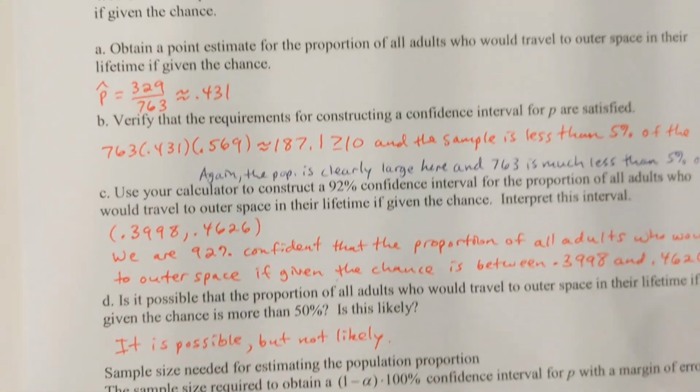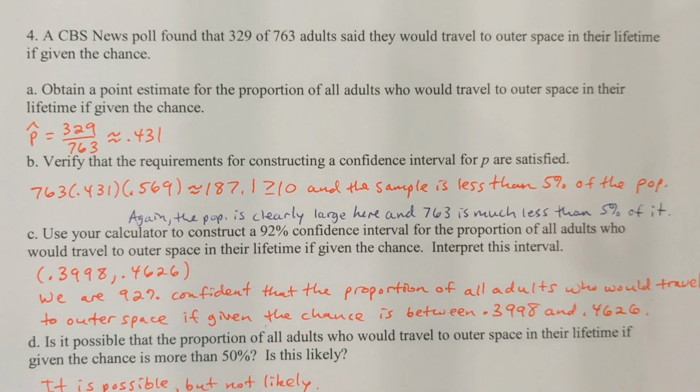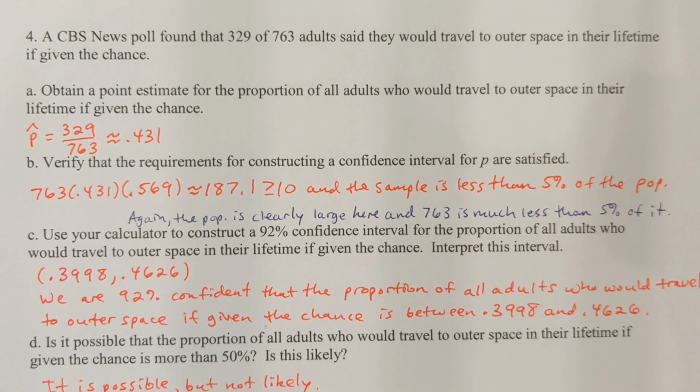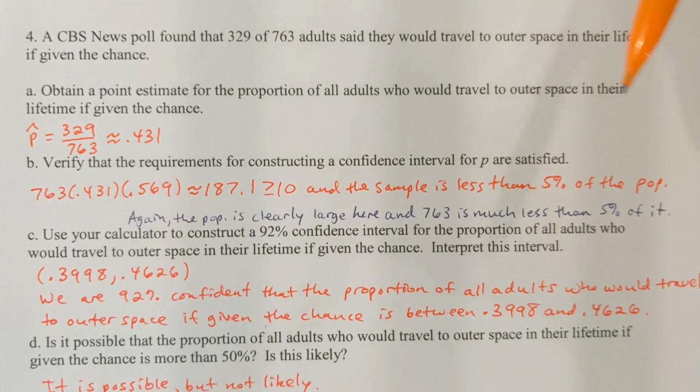Let's take a look at another one here. Problem 4. A CBS poll found that 329 of 763 adults said that they would travel to outer space in their lifetime if given the chance. Okay, in part A, we're going to obtain a point estimate for the proportion of all adults who would travel to outer space in their lifetime if given the chance. Well, in other words, I'm just simply finding the percentage of the sample that say that they would do this. 329 said that they would out of the 763 that participated, so roughly 43.1% said that they would travel to outer space if given the chance.